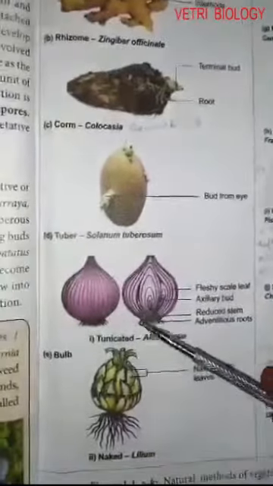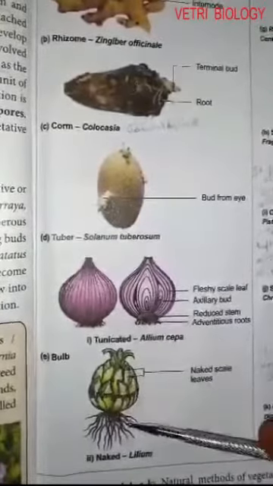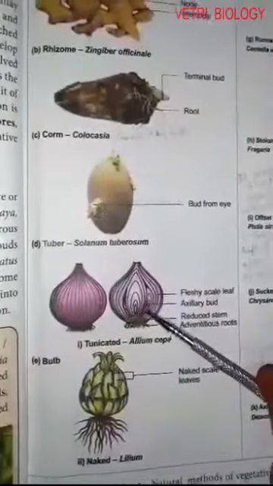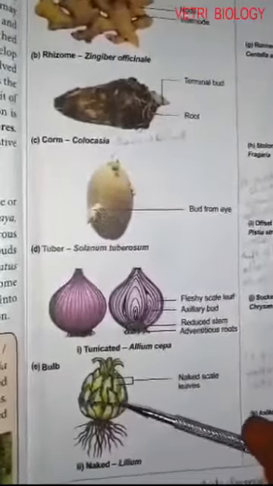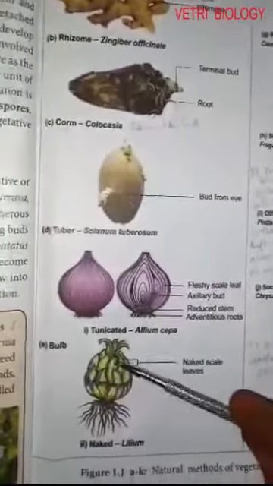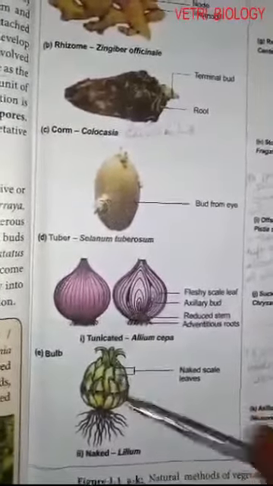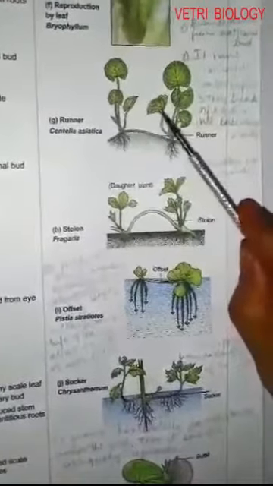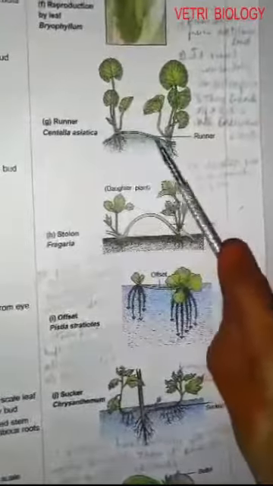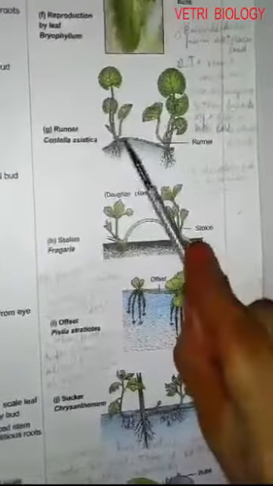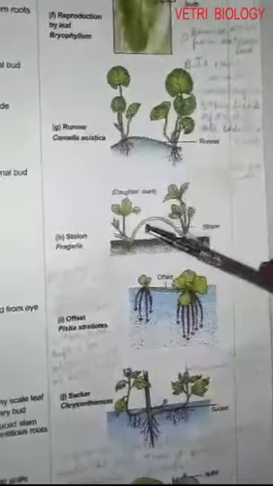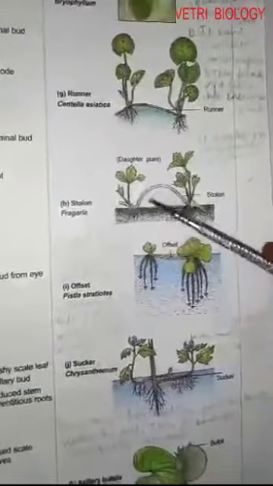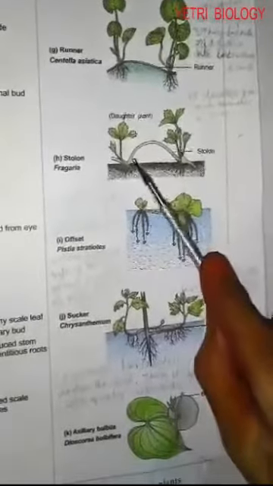Then these are the examples for bulb. This is Allium cepa, onion. Axillary buds are formed from here. Then this one is Allium sativum, garlic. Axillary buds are formed from here. Then this is runner, Centella asiatica, vallarai. It also forms some underground stem. It runs horizontally and just on the soil surface. Then this is called stolon. Example, Fragaria and Mentha. Mentha, pudina. It develops from the lower branches of the stem.